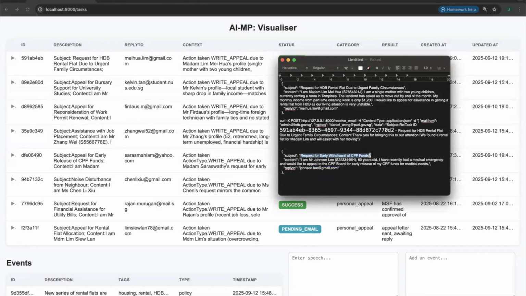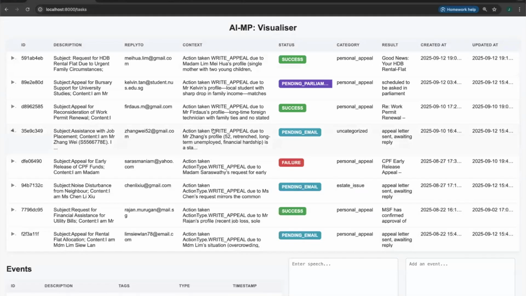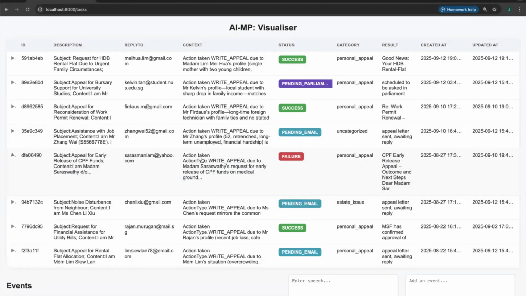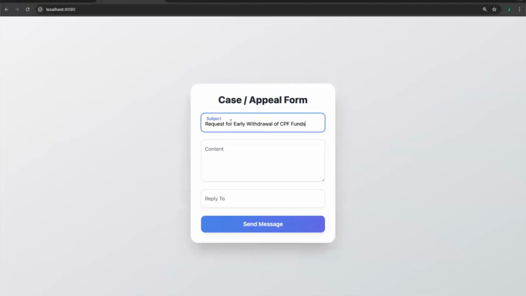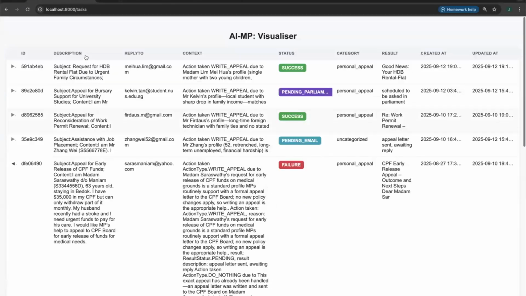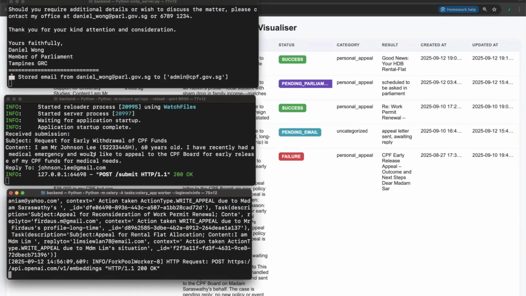Now we simulate another case. This case is about the early withdrawal of CPF due to medical conditions, which is very similar to a case that has been rejected before. Ideally, the agent should recognize this and not submit yet another appeal letter.